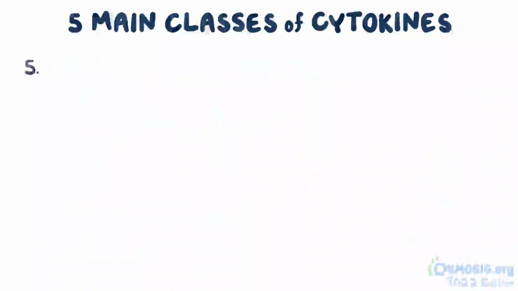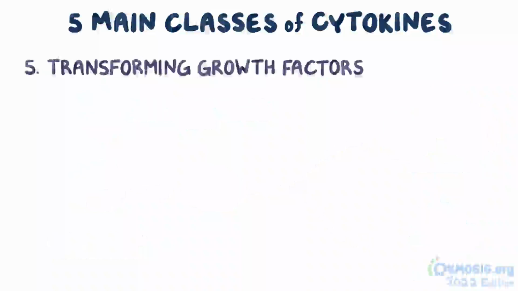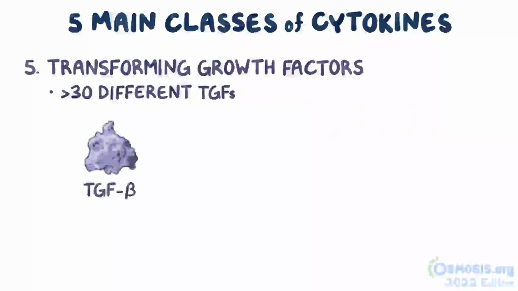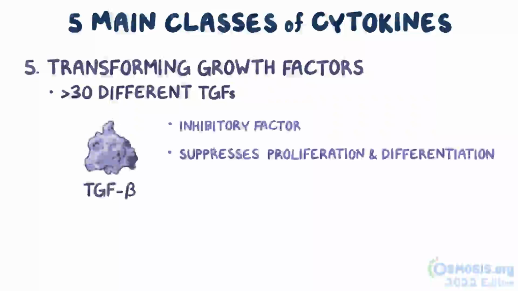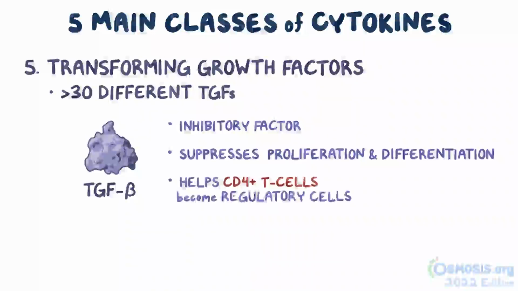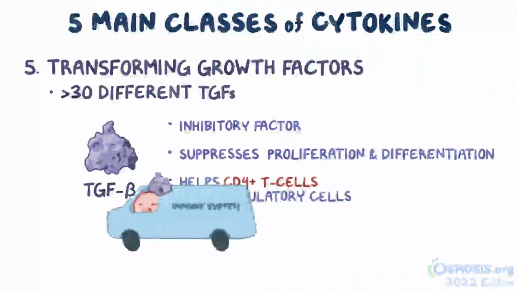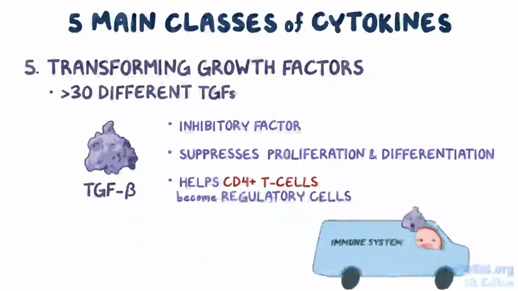The fifth and final group includes the transforming growth factors. There are more than 30 different TGFs, and the most important in the immune system is TGF-beta. TGF-beta is an inhibitory factor that suppresses proliferation and differentiation of various cells. It also helps CD4 positive T cells to develop into a regulatory cell that can slow down or stop the overall immune response. You can think of transforming growth factor beta as helping to put on the brakes.